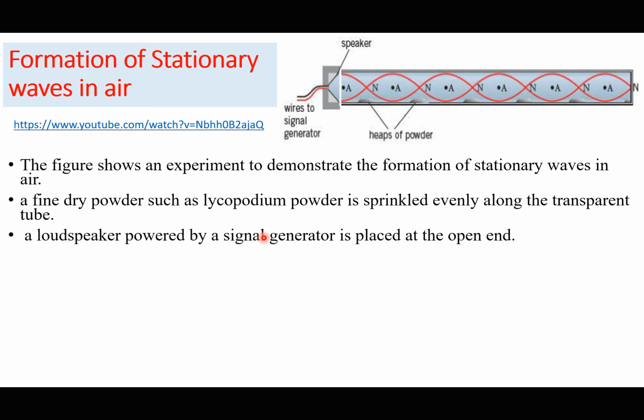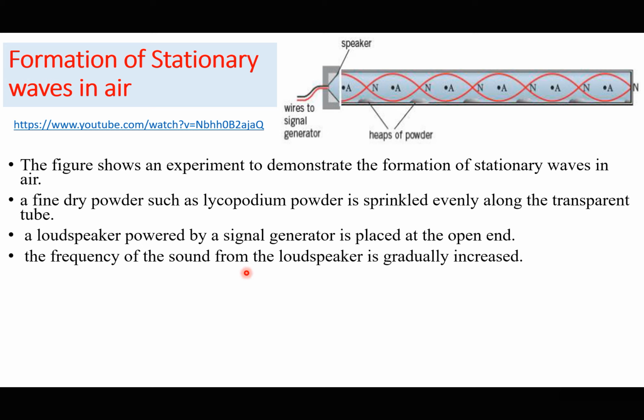a loudspeaker powered by a signal generator is placed at the open end. Of course, with a signal generator, the frequency of the signal can easily be altered, increased or decreased, and the loudness can also be increased or decreased easily. So the frequency of the sound from the loudspeaker is gradually increased.